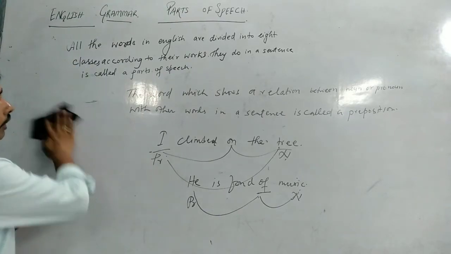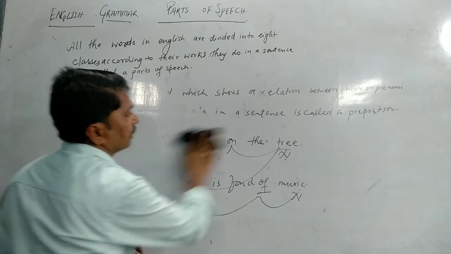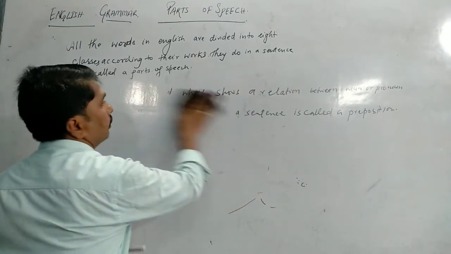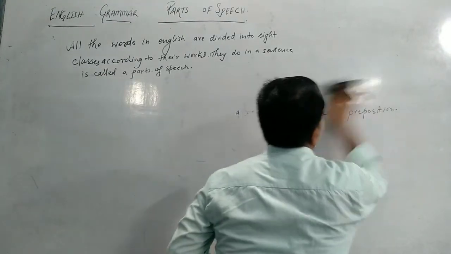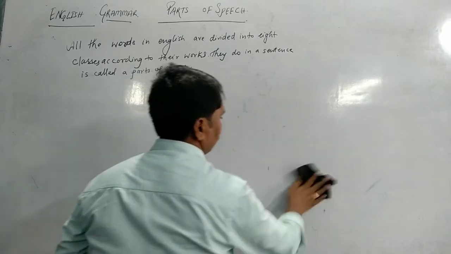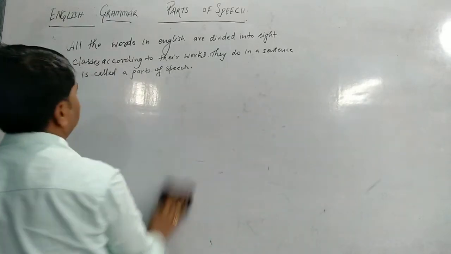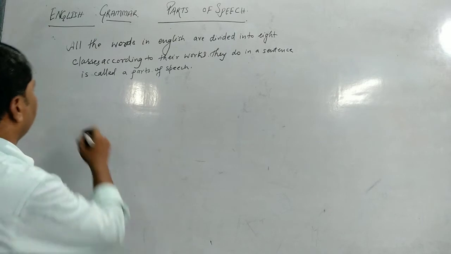Now we'll come to the next, that is called conjunction.